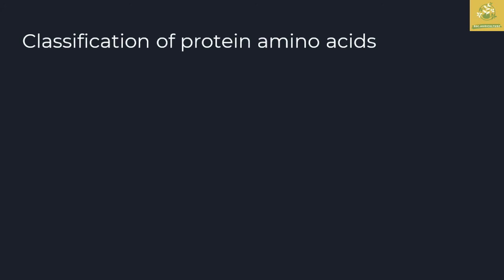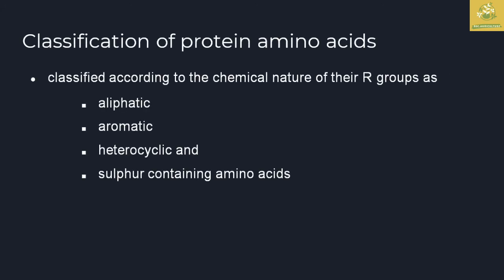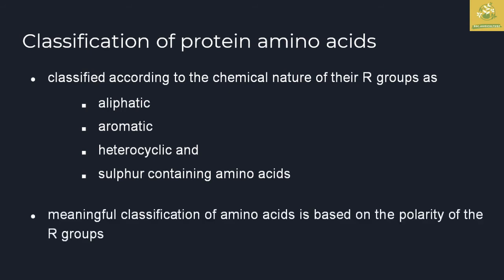Looking at the classification of protein amino acids, they are basically classified into 4 groups based on the chemical nature of the R groups in the amino acids. They are aliphatic, aromatic, heterocyclic, and sulfur containing amino acids. The more meaningful classification of amino acids is based on the polarity of the R group.